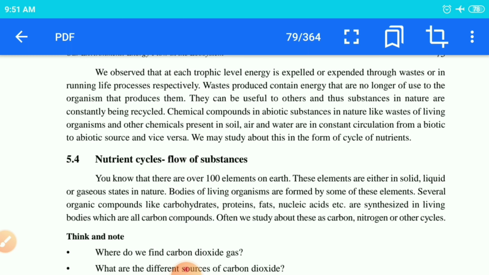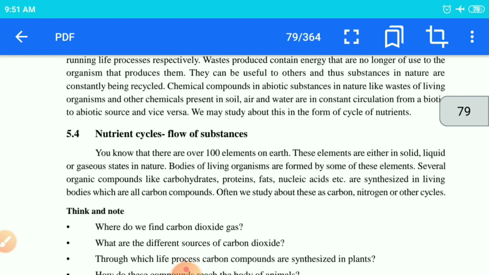Then see children, next one. All the excreta, or all the waste material, will be liberated out into the atmosphere. And when it is liberated out into the atmosphere, definitely it will mix up with nature, and again those nutrient cycles are going to be recycled. Again it will mix up with nature and be recycled again.